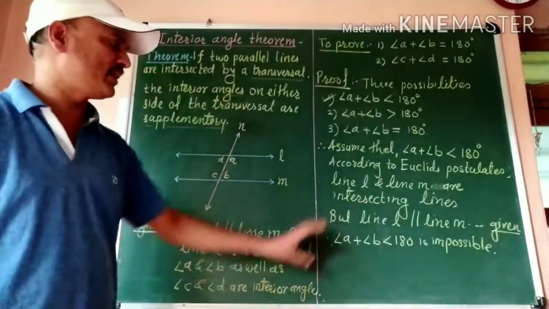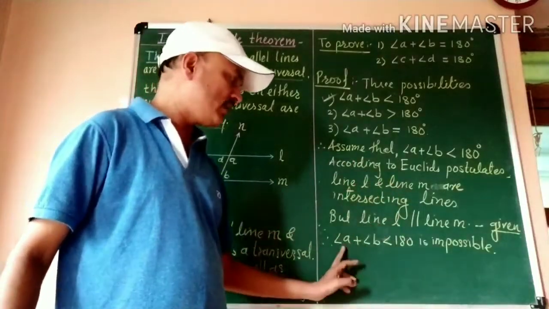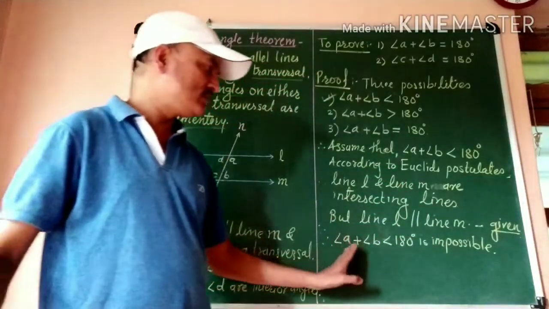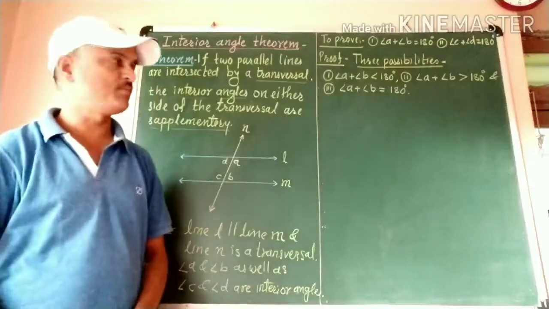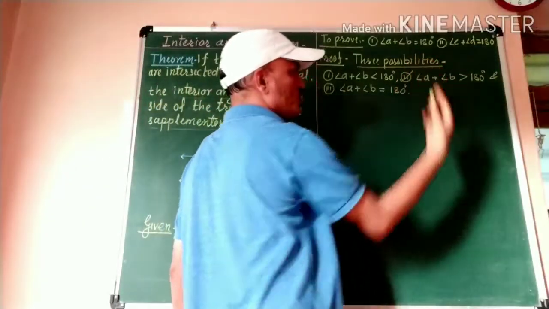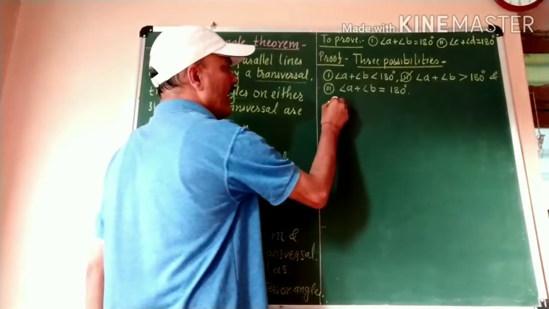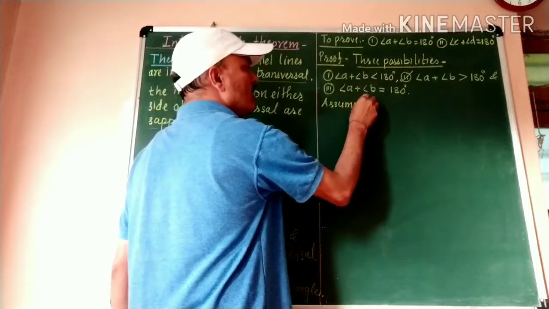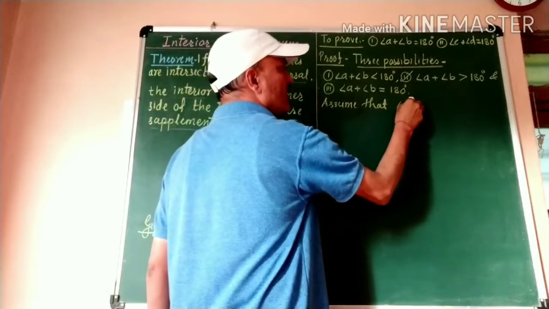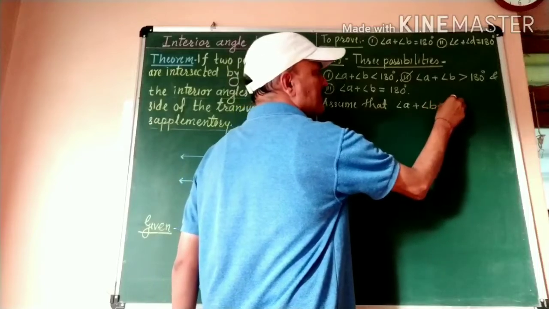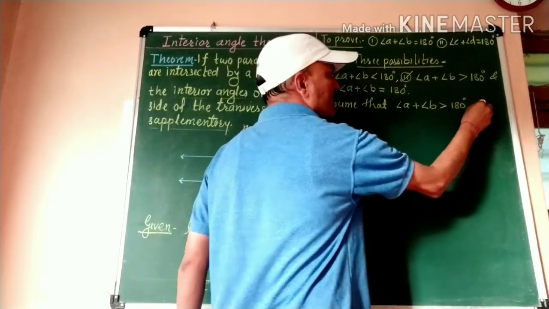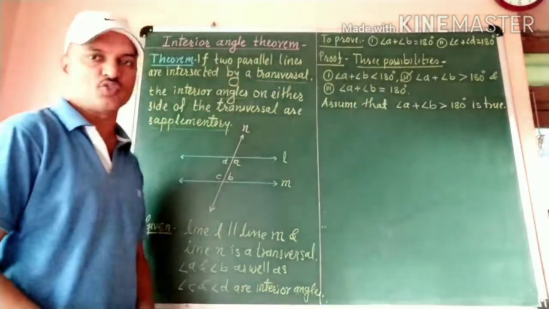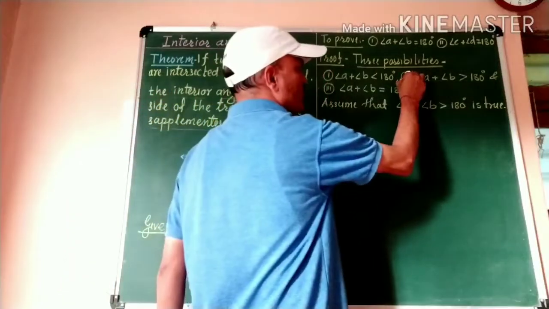From these two statements, angle A plus angle B is less than 180 degrees, and this is impossible. Now let us suppose that the second possibility is true. What is the second possibility? Assume that angle A plus angle B is greater than 180 degrees is true. This is the second possibility. Let's check whether it is true or not.